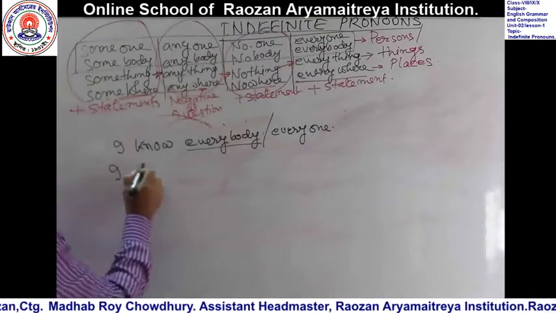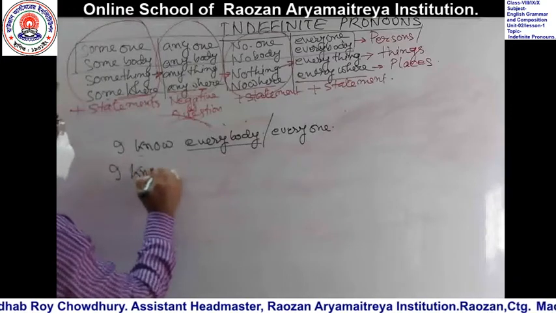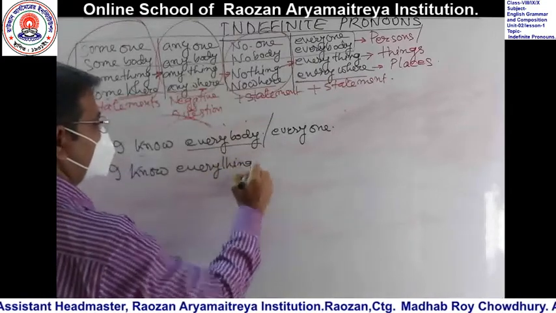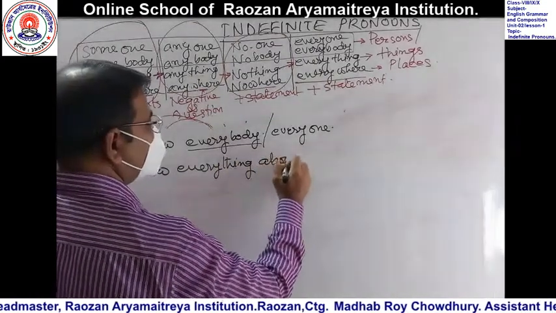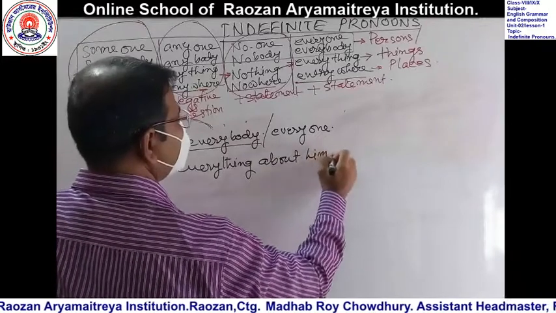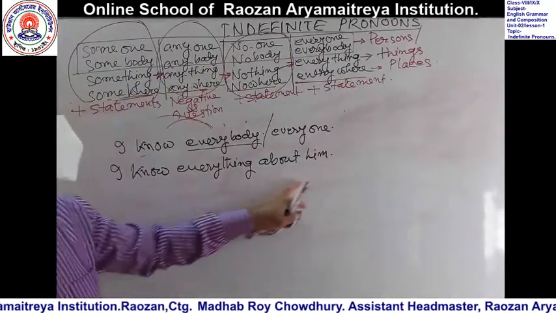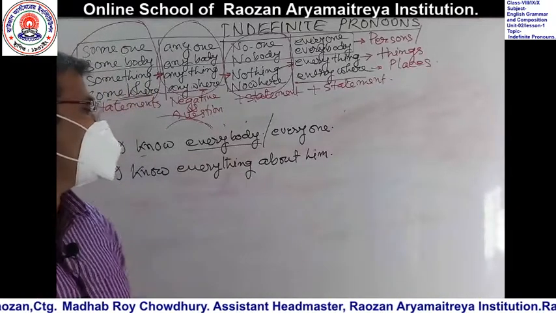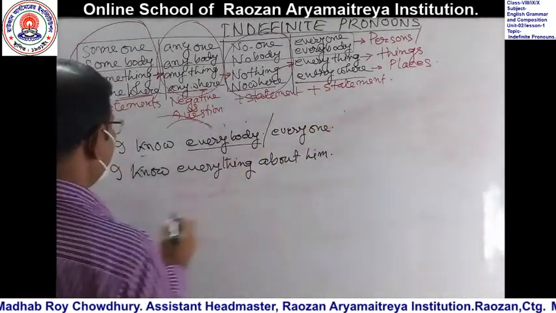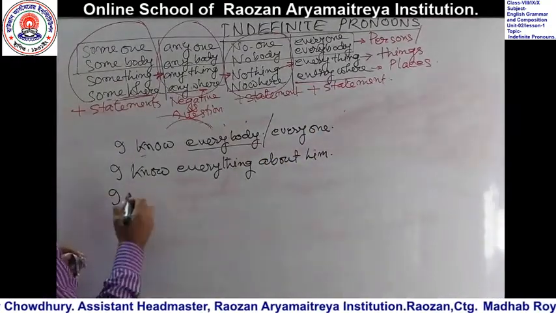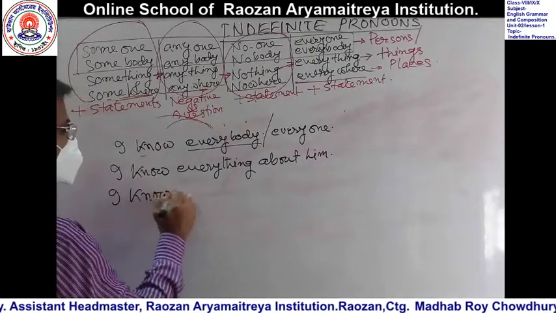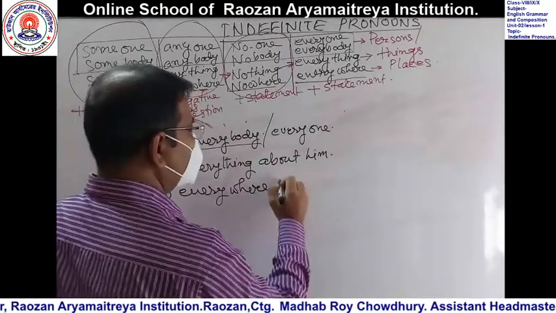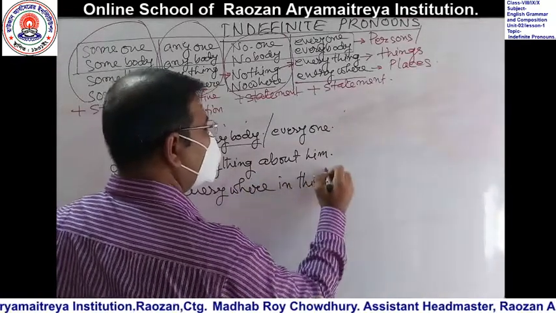I can use the same verb. I know everything about him. That means I am quite familiar with him. I know him very much. Everything. Then the second one, everywhere. I know everywhere in this locality.